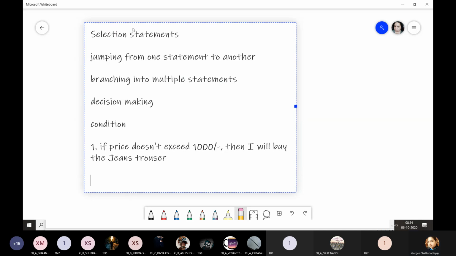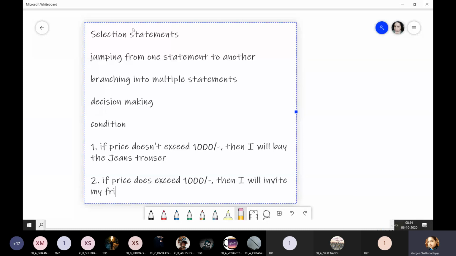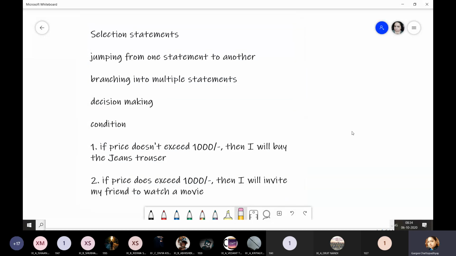And second is, if the price does exceed 1,000 rupees, then I will invite my friend to watch a movie. These are the two courses of action which you have thought about. You have created a condition for yourself.